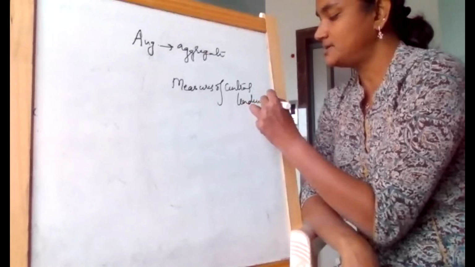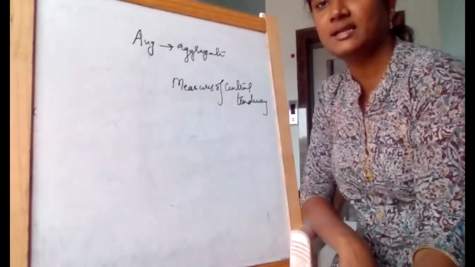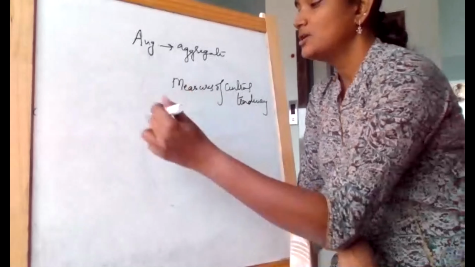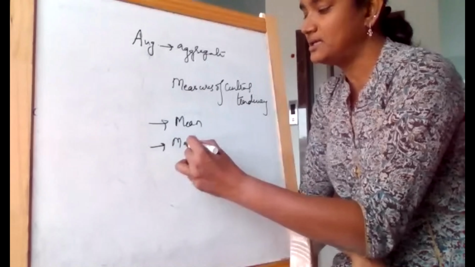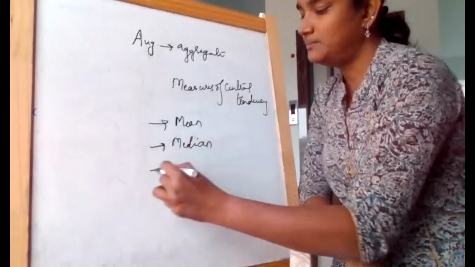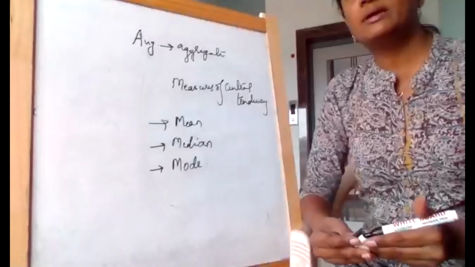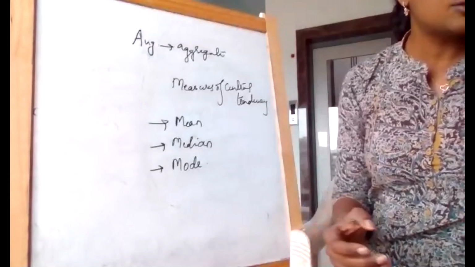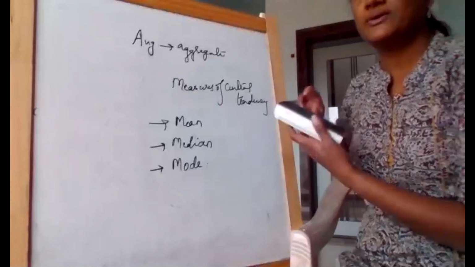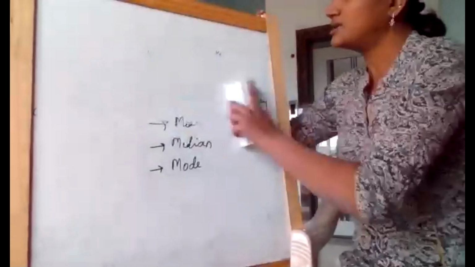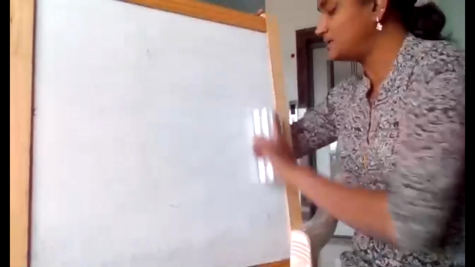Measures of central tendency, which is nothing but the other name for average. Central tendency represents a name for average. So in this, we are going to study mean, median, mode. I hope you all are familiar with this. Mean, median, mode. Yes, a few of you might have studied them already. So very quickly, we'll just go through these problems. I shared mean and median, so today we'll look into mean and median problems.